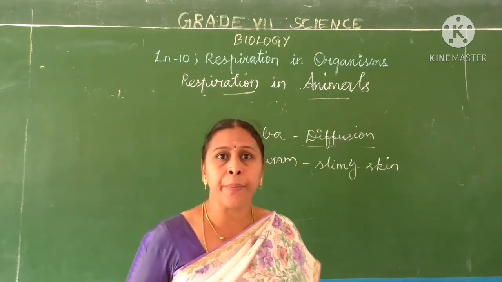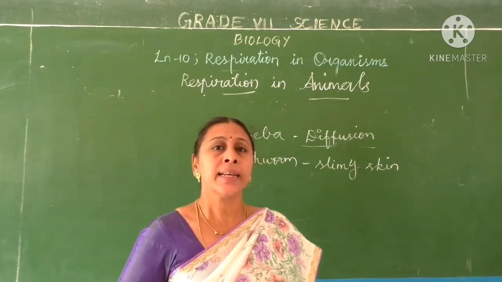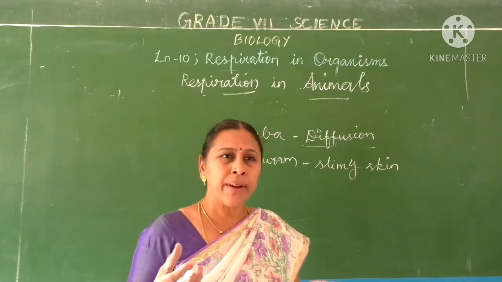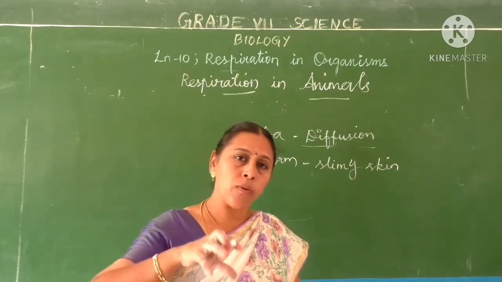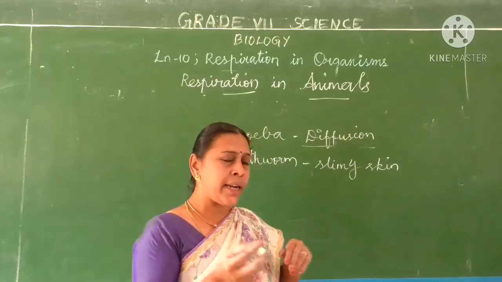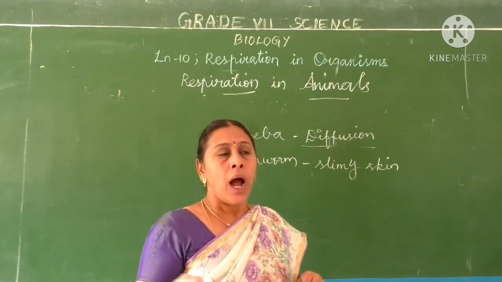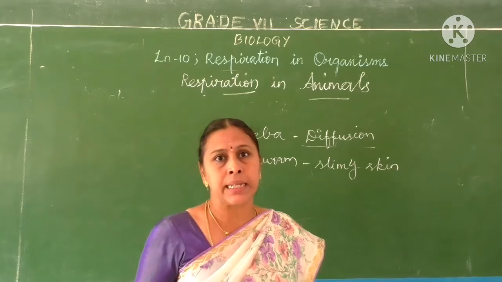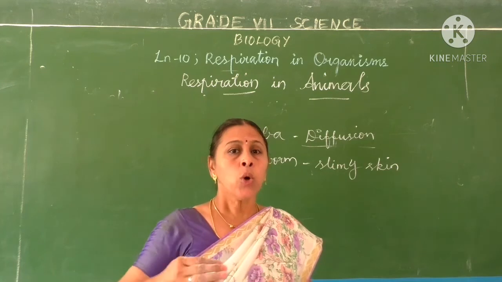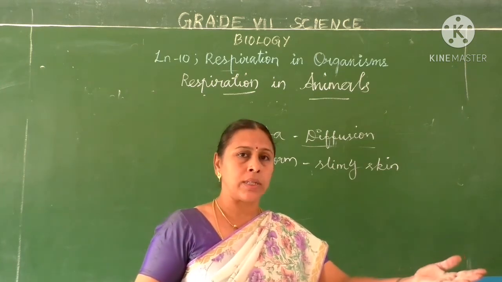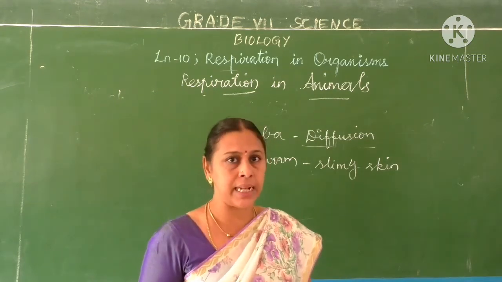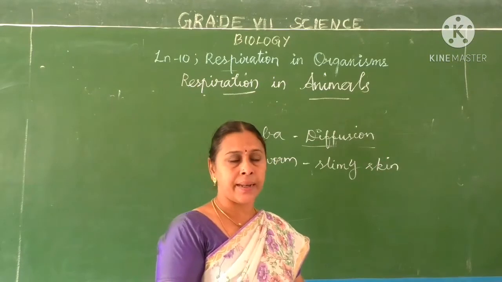Their skin is shiny because of mucus secretions. Some liquid is secreted on their skin and it keeps the skin always moist. Their skin is very thin and is supplied with rich blood vessels. The blood vessels are near the membrane. So the oxygen and carbon dioxide will diffuse.